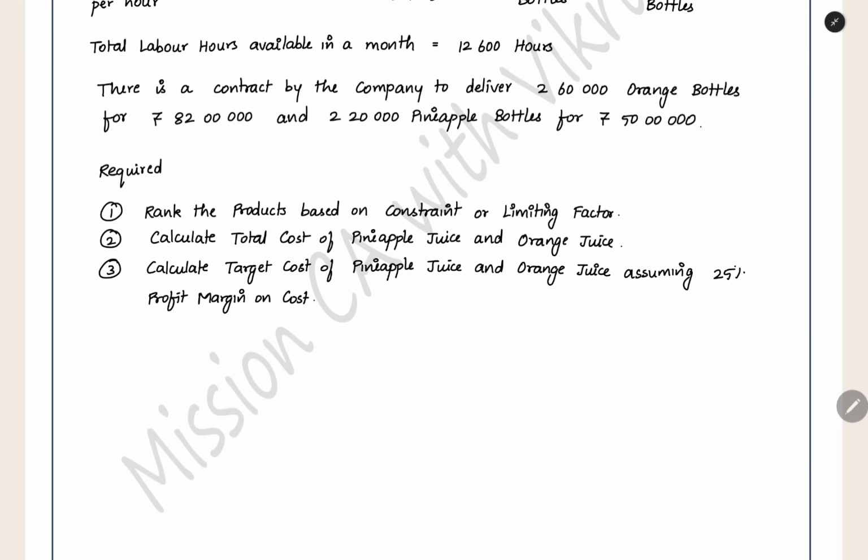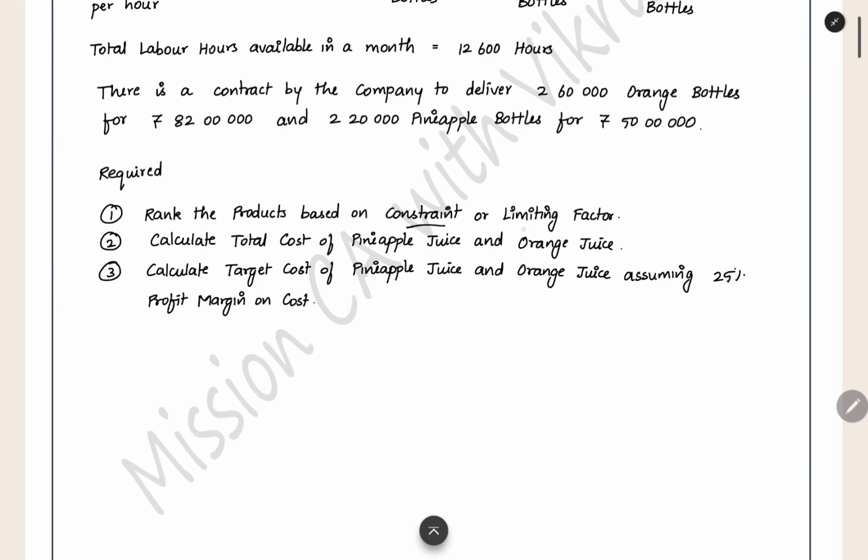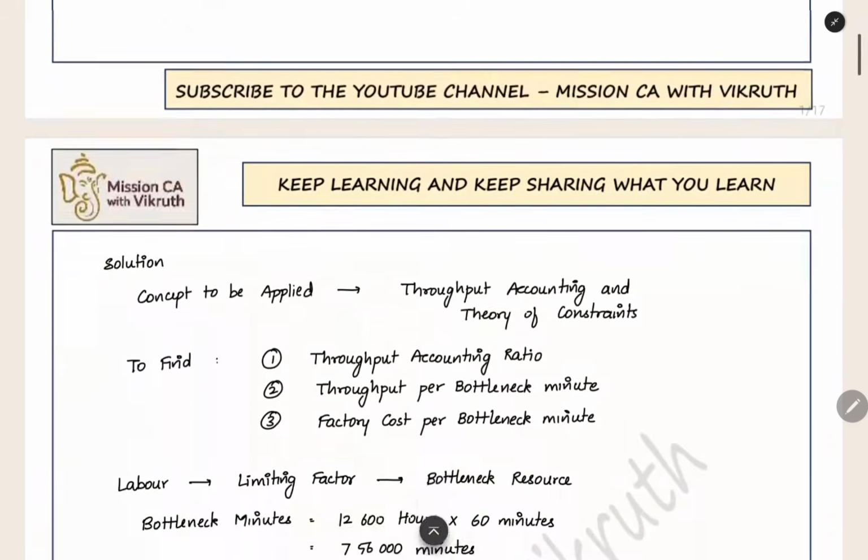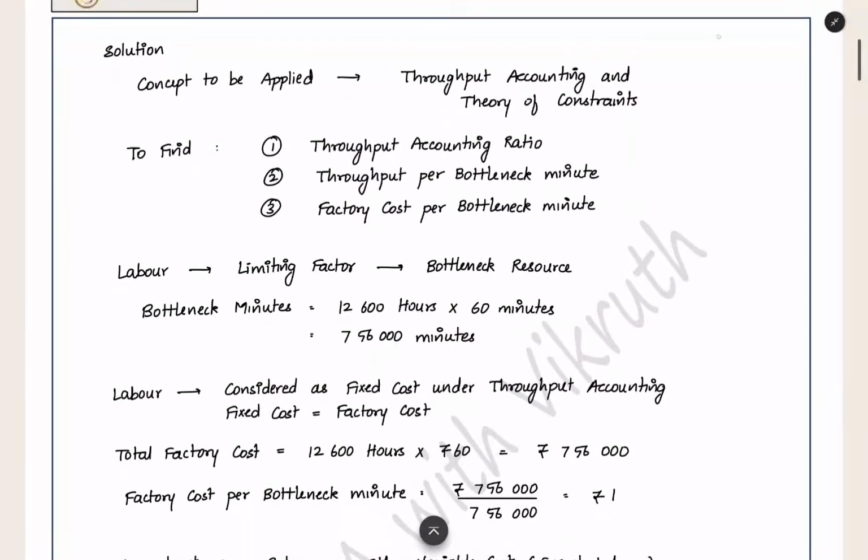Now we can start to do this. Here, based on constraint or limiting factor, we have to use the concept of throughput accounting and theory of constraint. For using this concept we need 3 important details. One is the throughput accounting ratio for ranking. What is the formula? Throughput per bottleneck minute in the numerator, and in the denominator the factory cost per bottleneck minute.